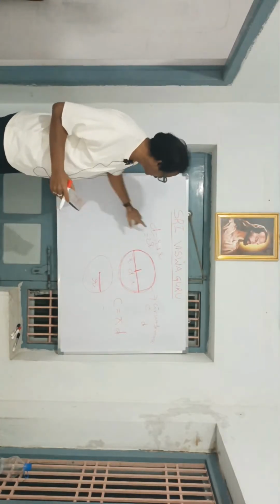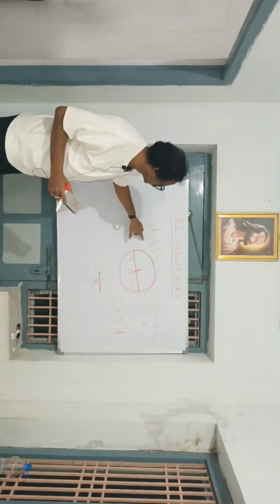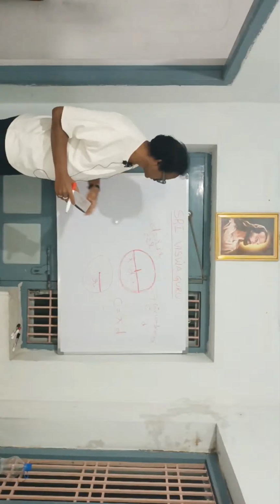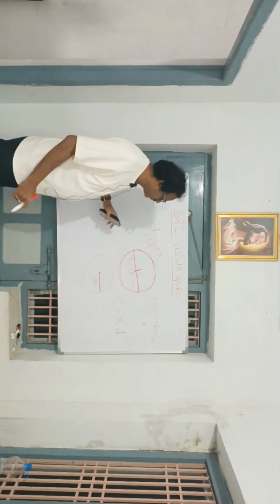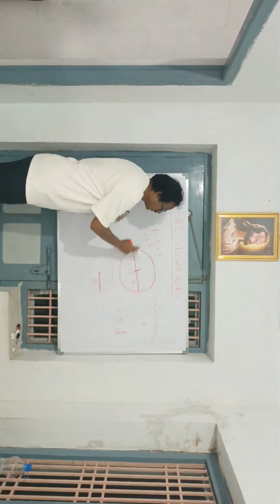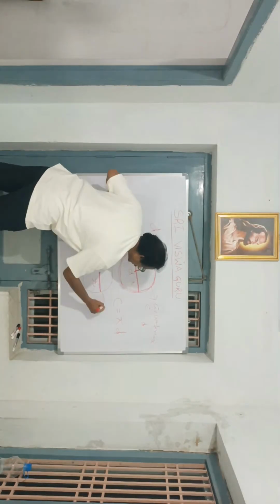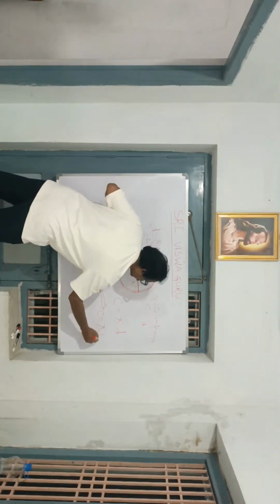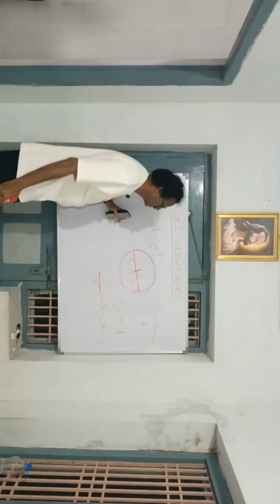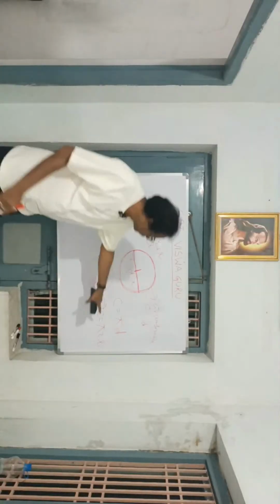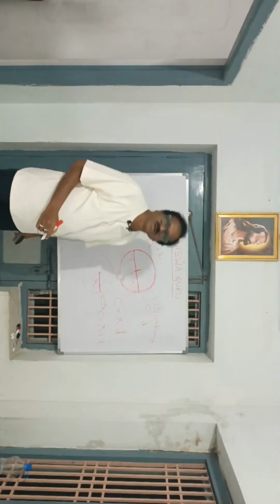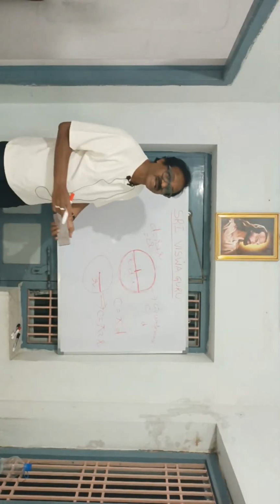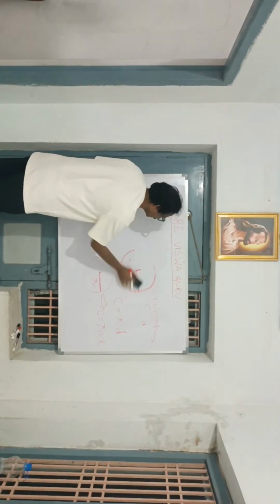This half part is known as the radius, and also this half part is known as the radius. This R plus R is equal to 2R. So D is equal to 2R.